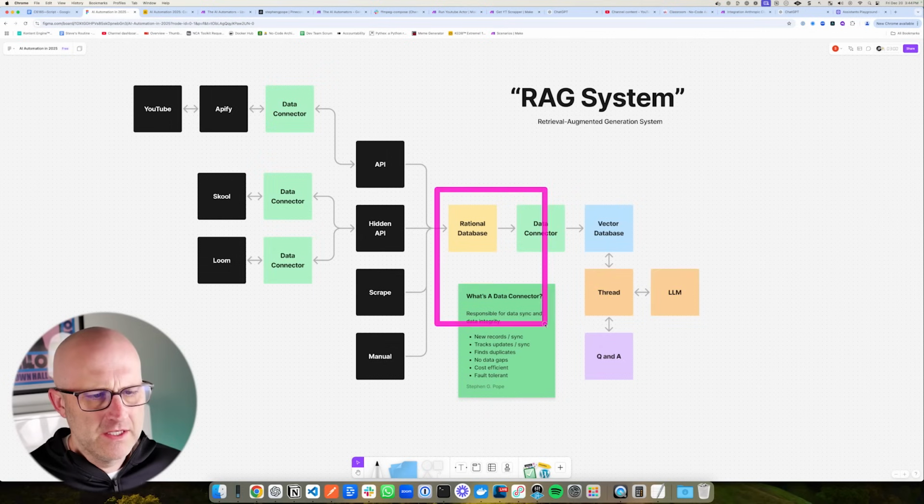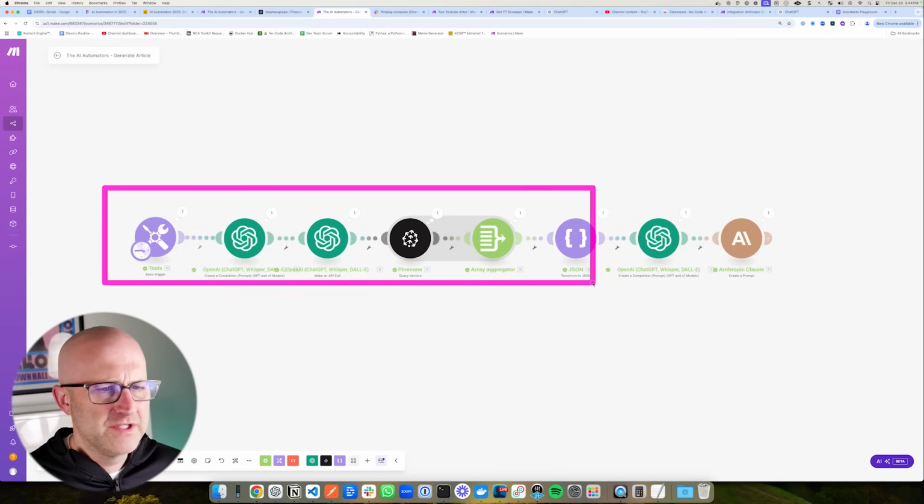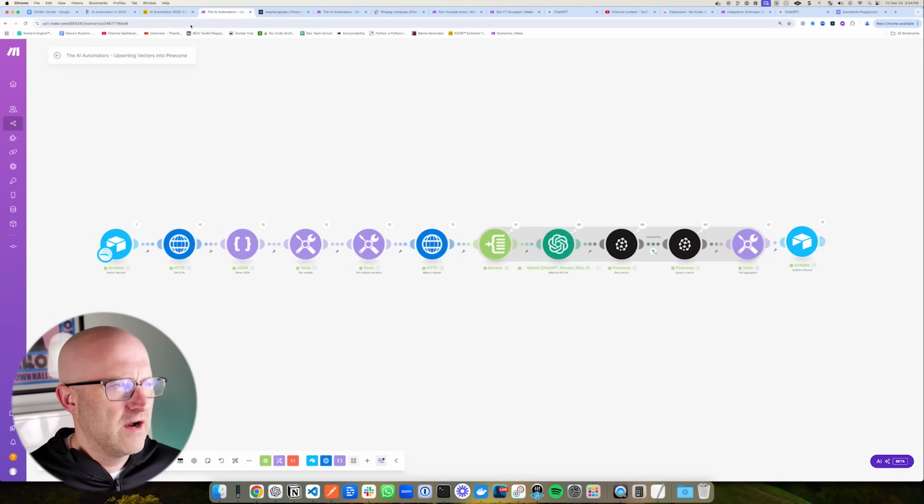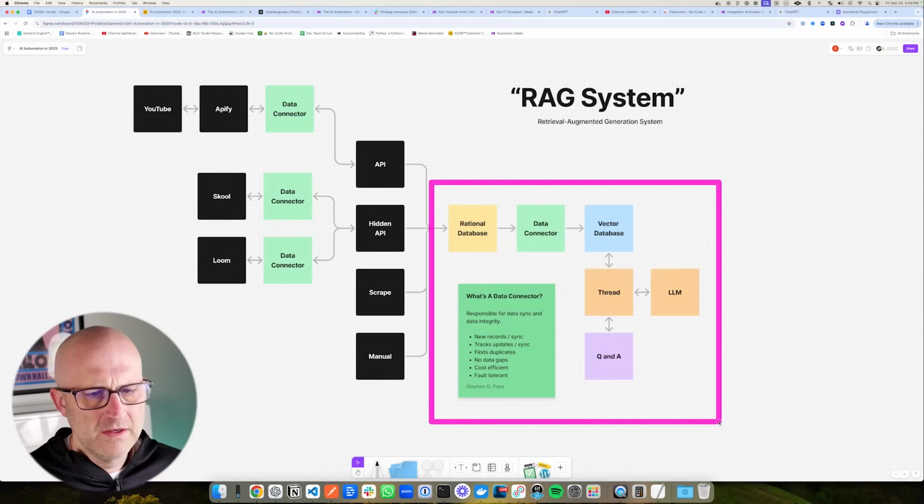So hopefully you can see that this entire section, while there might be a few new things to learn, is really two simple automations that take care of this entire part of the RAG system.